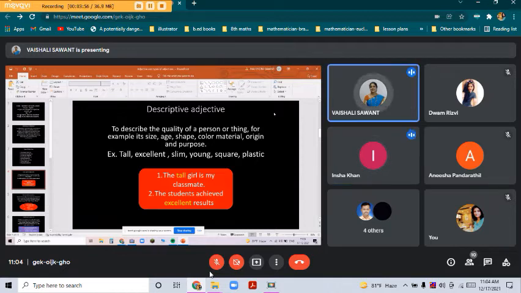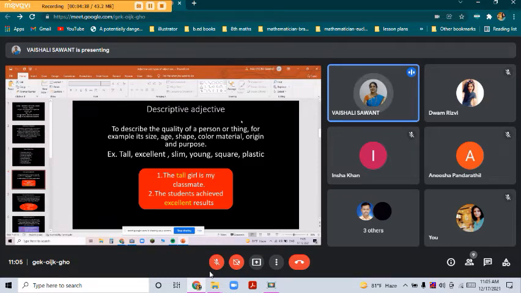Coming to the first part, descriptive adjective. Whenever we are describing something, like John is a handsome boy, we are giving some description about John. So we take handsome as the descriptive. Again, John is a tall boy, so tall is the descriptive part. Whenever some description is given about a person, place, animal or thing, it comes in descriptive adjective. Examples are tall, excellent, slim, young, square, plastic.